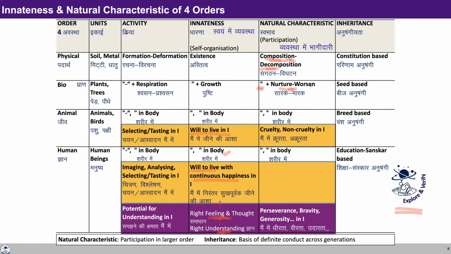If you look at the human order, the body is similar to the body of an animal and is similar to any unit of the bio order. In the self, we can see that there is participation in terms of perseverance, brevity, and generosity. So we need to understand these three terms. Perseverance essentially means that I'm able to see the solution. I'm able to see that right understanding, right feeling, and right thought is going to ensure happiness in me as well as in the other. So I always persevere for ensuring right understanding, right feeling, and right thought.